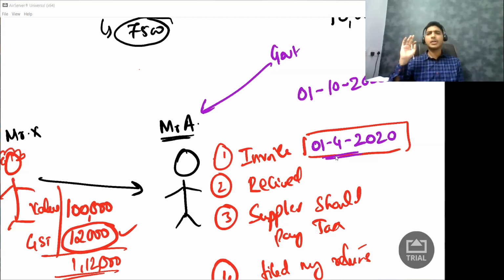This is just for the understanding purpose. So what does that particular item say? It says, even if I'm making a credit purchase within 180 days, I need to make payment to my supplier. If I don't do that, I cannot claim the input tax credit. I have to reverse. Let us say after 250 days, I make the payment. At that time, I can claim the credit again. I can claim the benefit again. Let's not go there. When we are doing sums, if we come across such sums, we will discuss, or else this much discussion is more than enough.